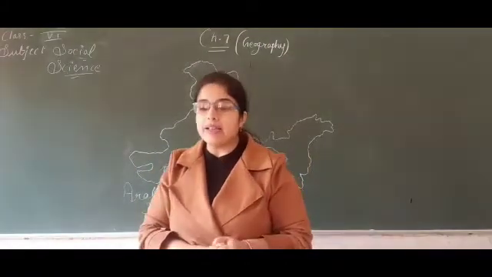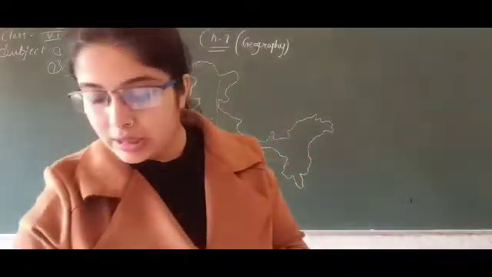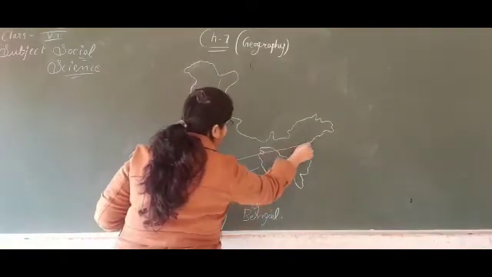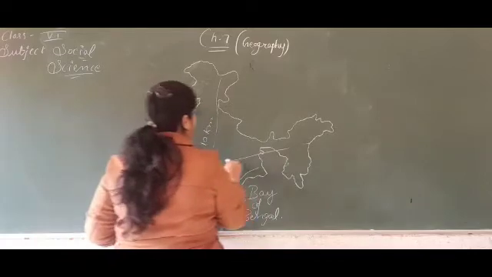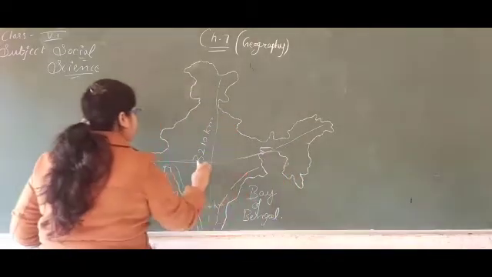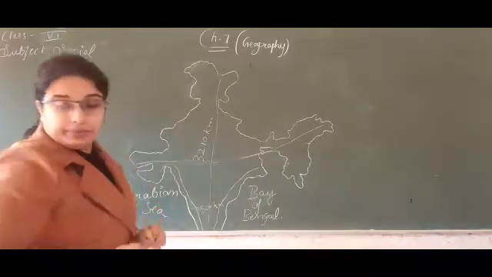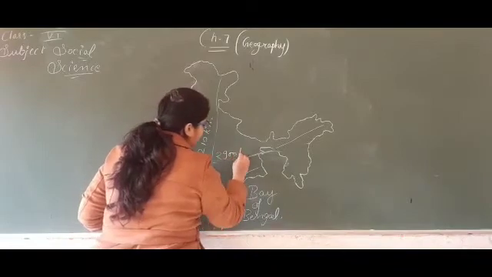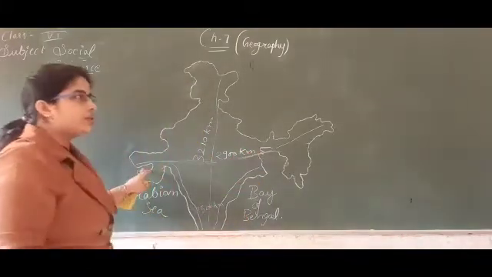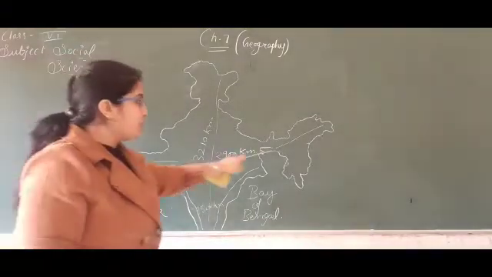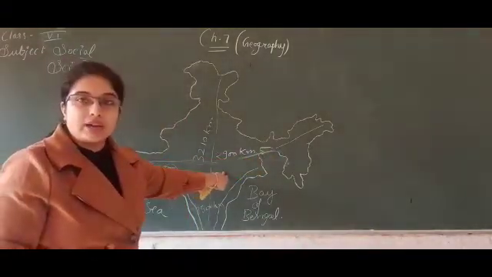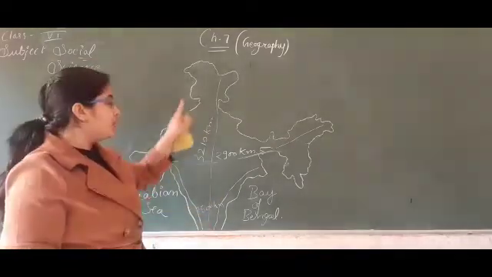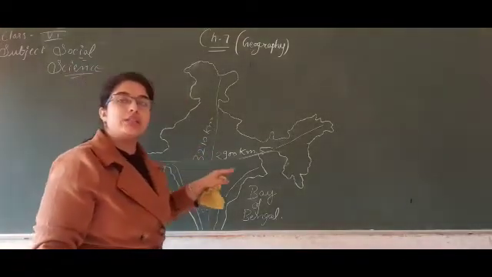Next, the extent from the Rann of Kutch in the west to Arunachal Pradesh in the east is about 2,900 kilometers. If we measure India from west to east, it is about 2,900 kilometers, and from south to north, it is about 3,210 kilometers.